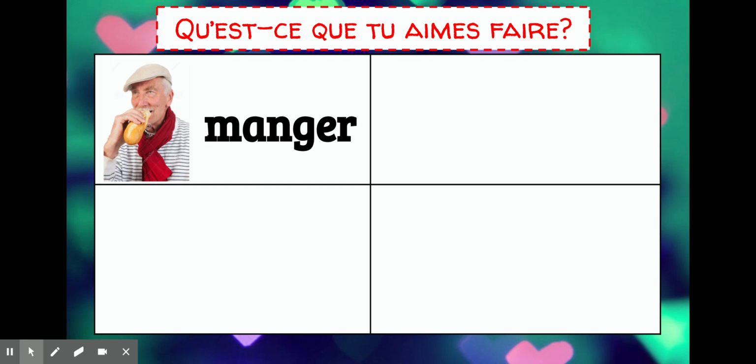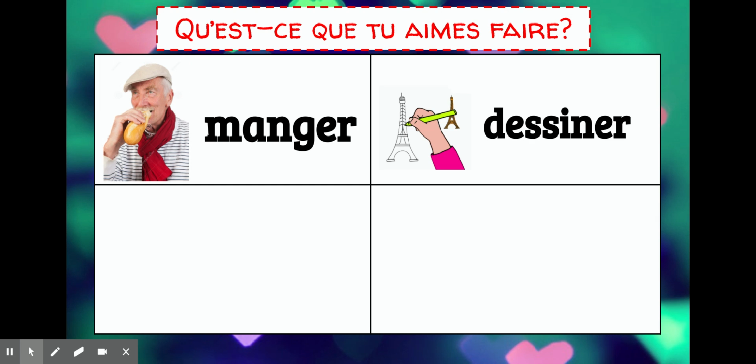So manger is the verb to eat. And I didn't write out any English on here because I wanted you to get an idea based off of the picture. Looking at that picture, we have a man who is eating. So manger is the verb to eat. Next is the verb dessiner. And the verb dessiner is the verb to draw. So say that one with me. Dessiner. Dessiner is the verb to draw.